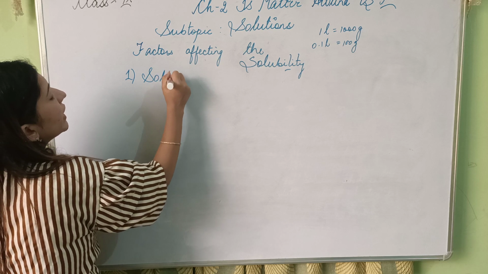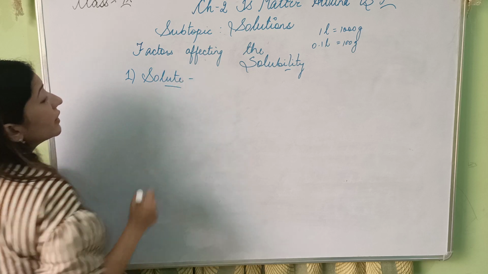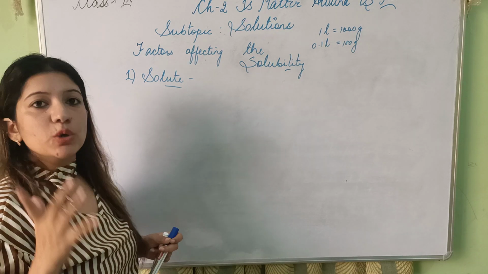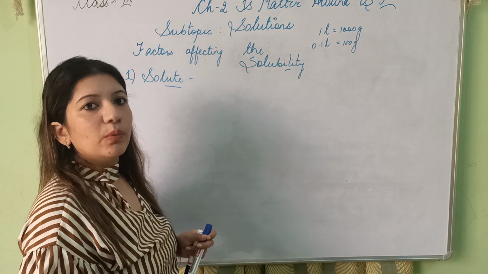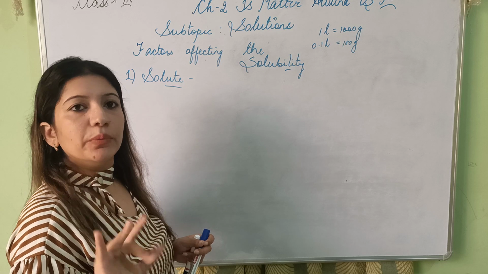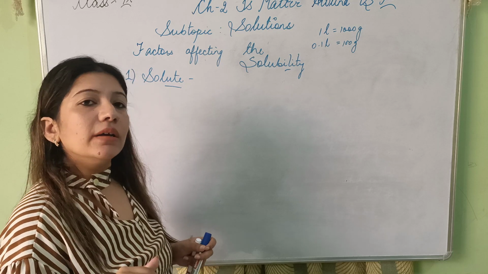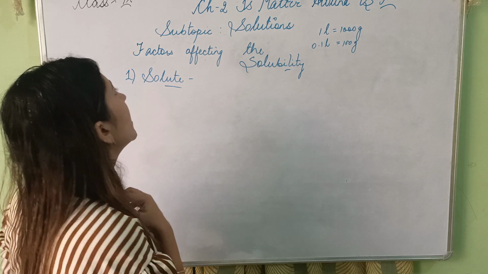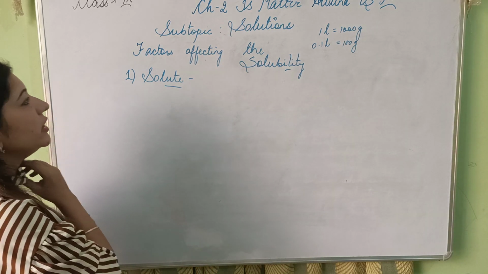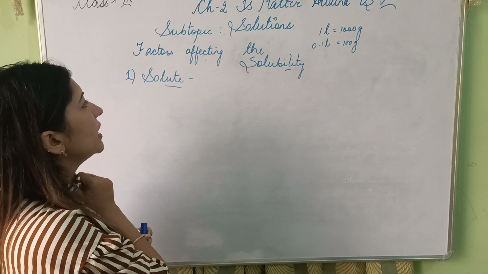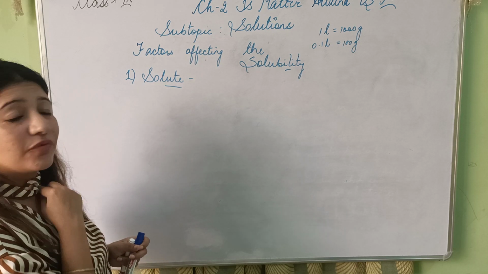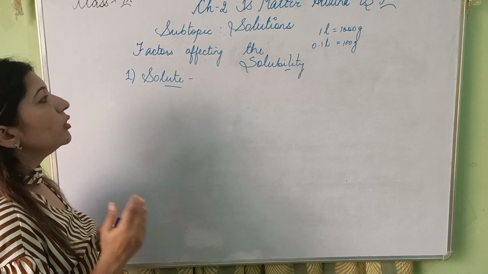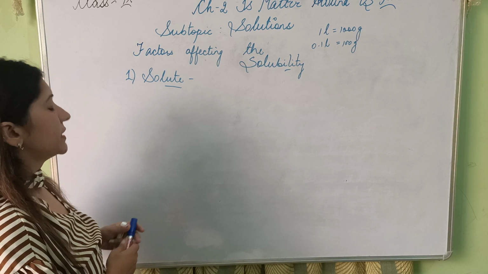मतलब आपका solute है कैसा? It highly depends upon the solute. I'll tell you, if I take a common solvent like universal solvent, I told you water, मैं common solvent लूँगी, 100 grams लूँगी, but the solubility of different solute is different. This is because there are actually जो solute होता है उसके कई factors होते हैं, like size of cation, size of anion, कितना dissociate हो सकता है. There are many things like you'll be studying in the higher classes.